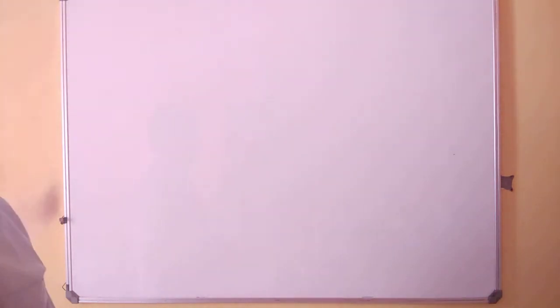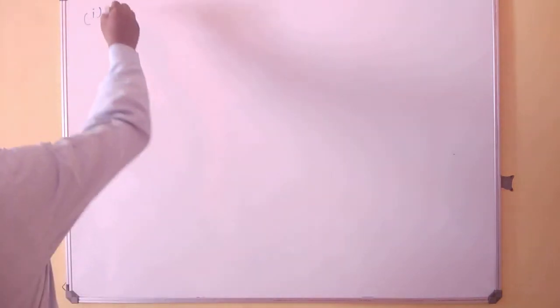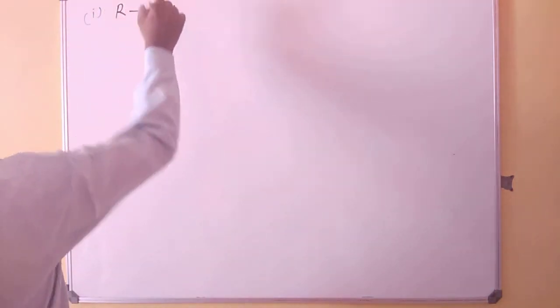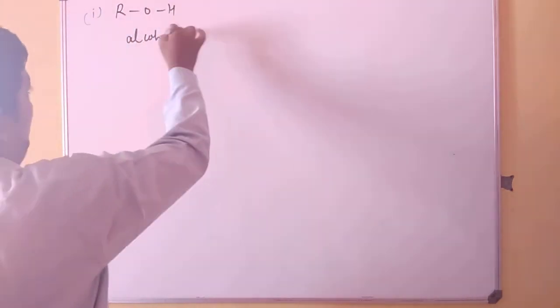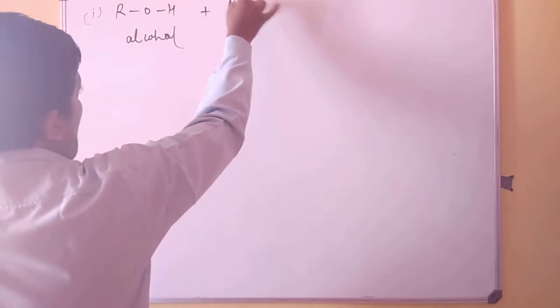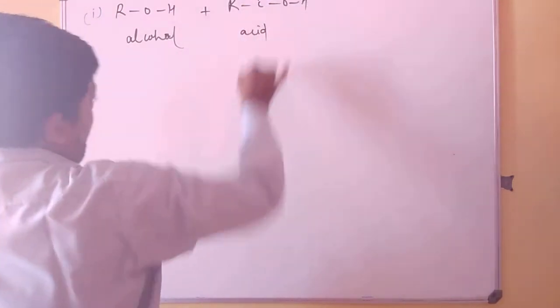The first reaction is where I have ROH, that is an alcohol, reacting with RCOOH, that is an acid.